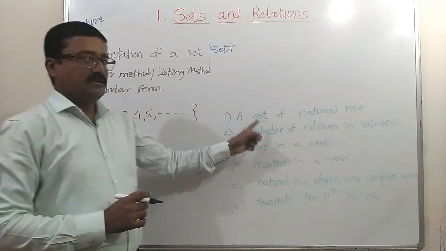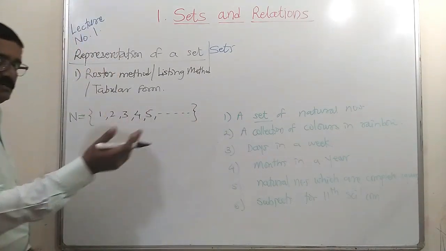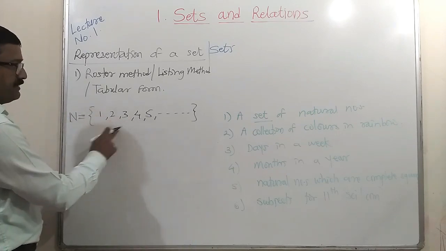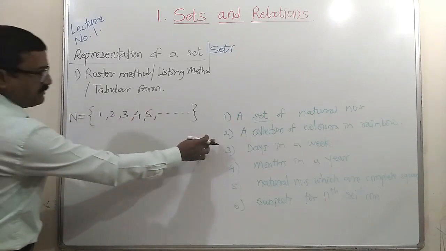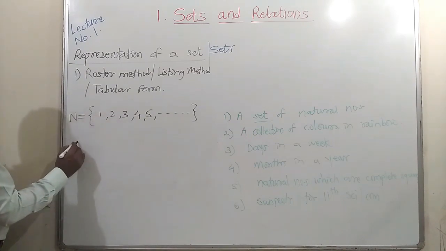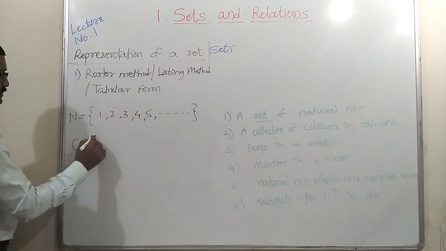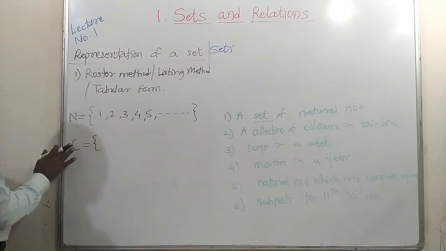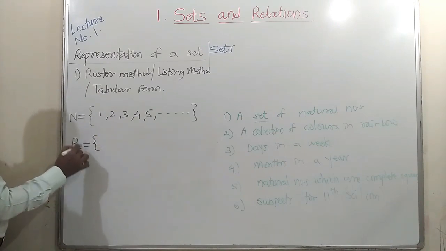Obviously, this is an infinite set. We will see the particular definition of an infinite set once again. Before that, this set of natural numbers is an infinite set. Second, the collection of colors in a rainbow. I will give the name C for this, or R for rainbow also you can use.